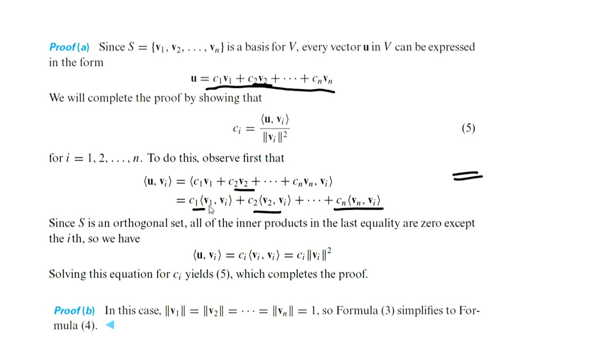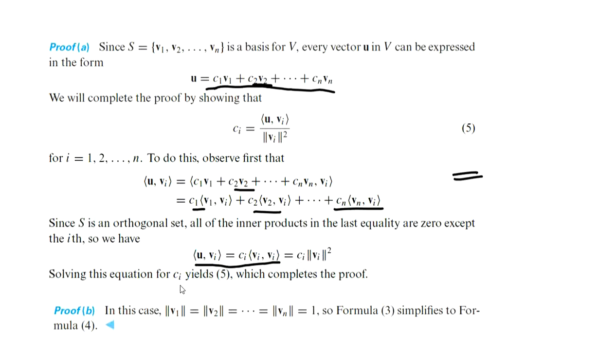So there will be a term containing the inner product of Vi with Vi. That term only will be the non-zero term. Remaining terms will be zeros. So we get this equal to Ci times the inner product of Vi with Vi. So the inner product of U with Vi is equal to Ci times norm of Vi square.